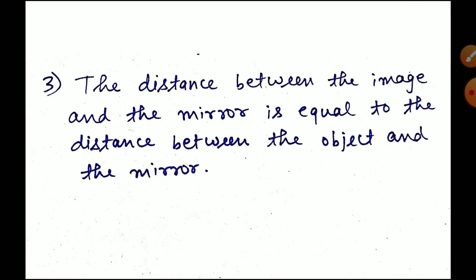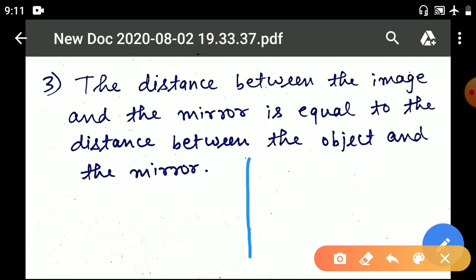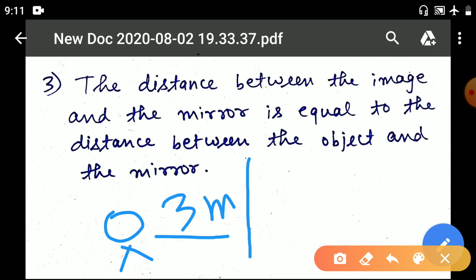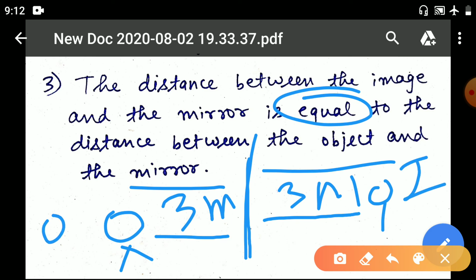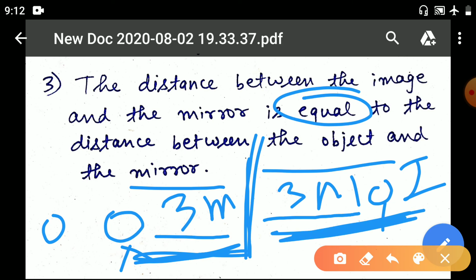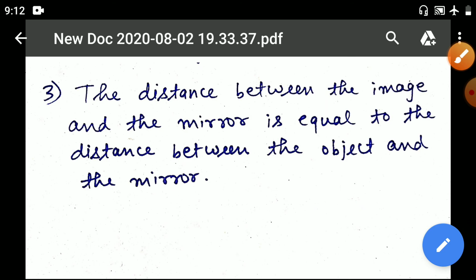The distance between the image and the mirror is equal to the distance between the object and the mirror. Suppose this is the mirror, you are standing at a distance of 3 meter, so the image which is formed will be formed behind the mirror at a distance of 3 meter. Here you can see the distance is equal. This is the mirror, this is the object, this is the image. तो ऑब्जेक्ट और मिरर के बीच में जो भी डिस्टेंस है, वह इक्वल है मिरर और इमेज के बीच के डिस्टेंस के। Once again, read the third property: the distance between the image and the mirror is equal to the distance between the object and the mirror.